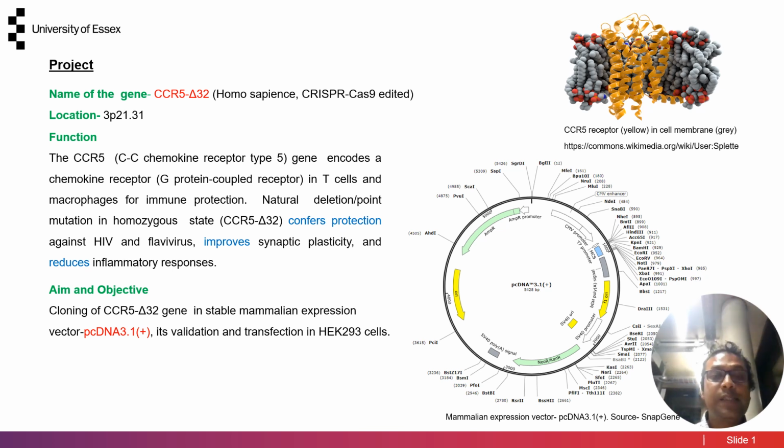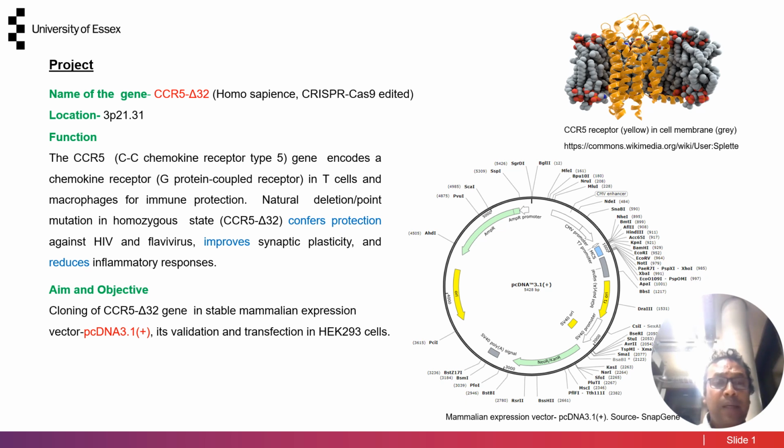My gene of interest is CRISPR-Cas edited CCR5 delta 32 of Homo sapiens. It is located in the short arm of chromosome 3, and delta 32 implies the mutation of 32 base pairs. This mutation can be spontaneous or made in the lab, and spontaneous mutations occur in the Northern European population in about 15 to 20% of cases, also in the Asian population, but to a lesser degree, about 5% of cases.